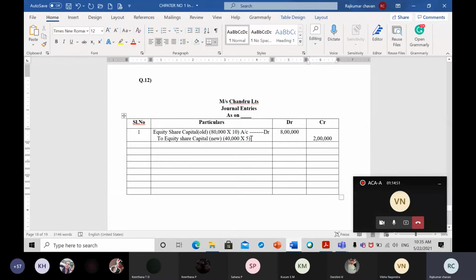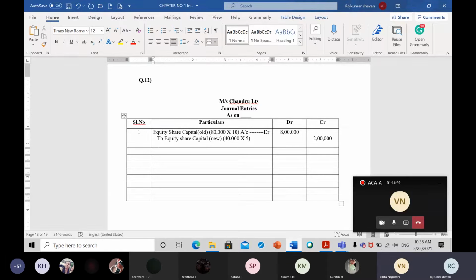Which means out of 8 lakh, 2 lakh rupees we are giving as the new equity share. Which means the remaining will go to which account? Capital reduction account. It will go to capital reduction account. So to capital reduction account, how many rupees? 6 lakh rupees.